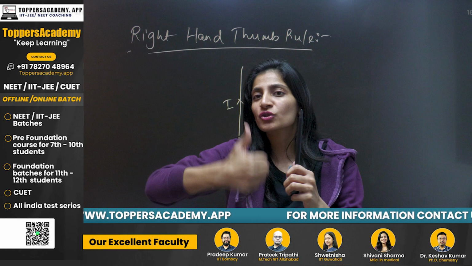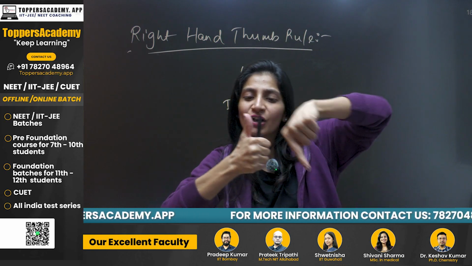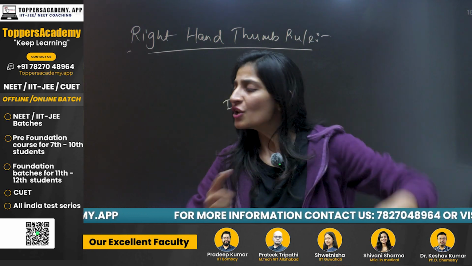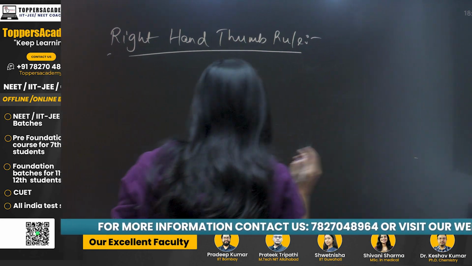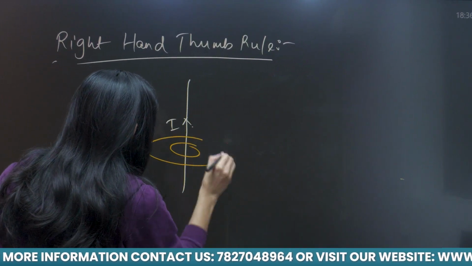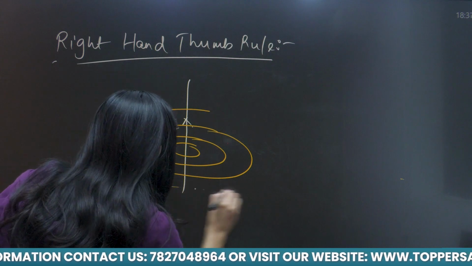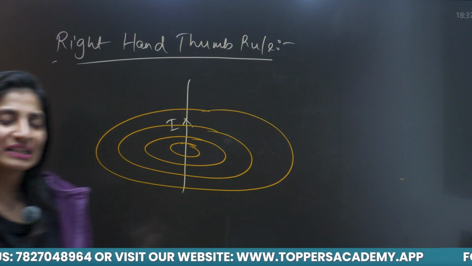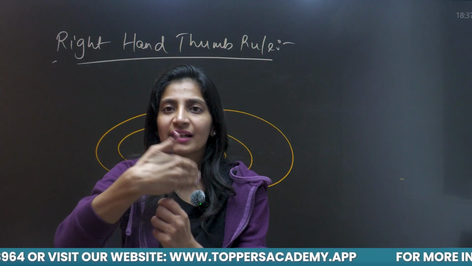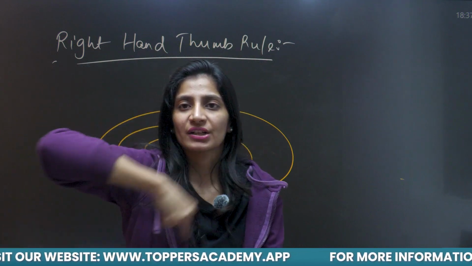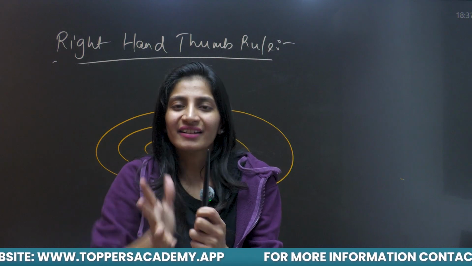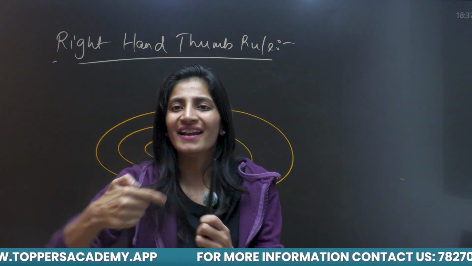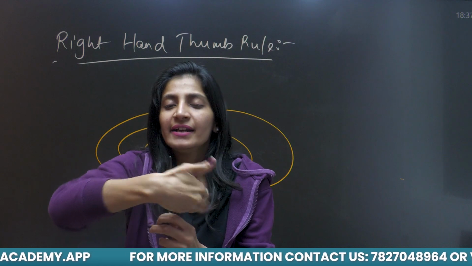That is why the thumb is also pointing in the upward direction and the curl of fingers is giving me the direction of field. So I can say that the magnetic field around this wire are concentric circular rings, and you can see that these rings are like this, in anti-clockwise direction. It is wrapped around this conductor in anti-clockwise direction. Are you getting? In anti-clockwise.